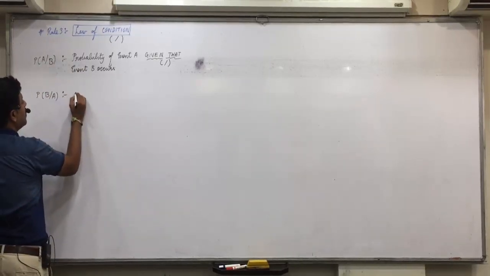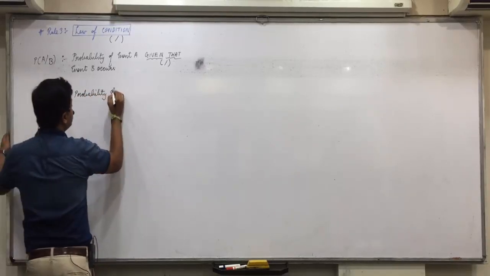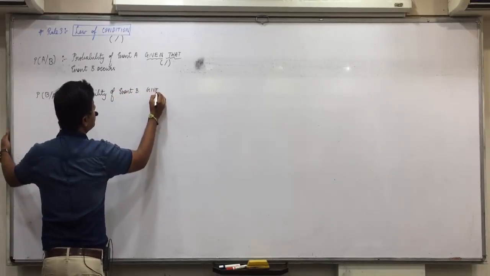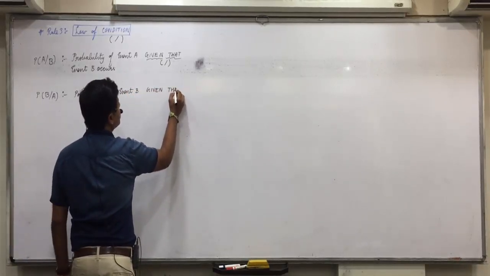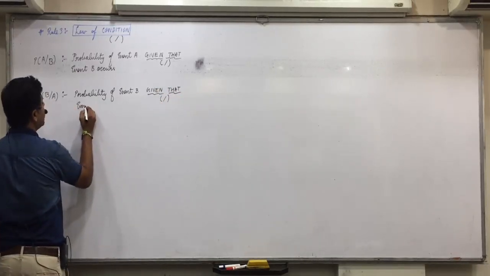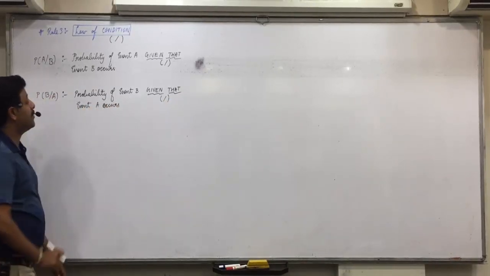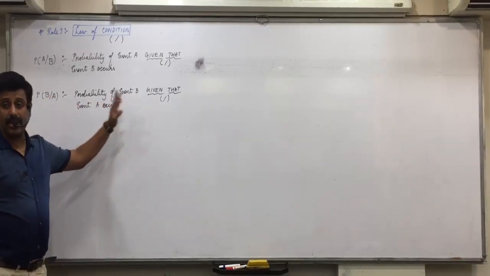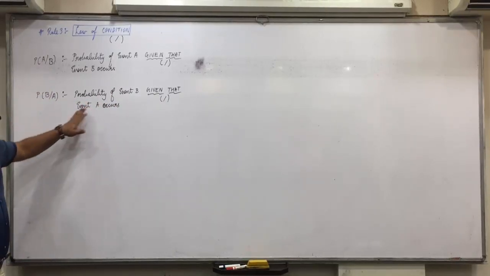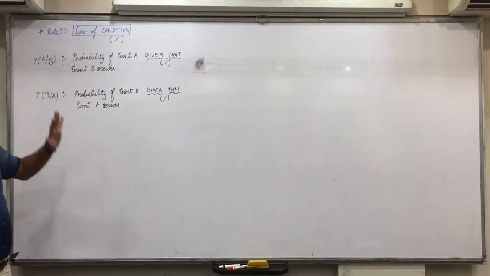Same way, probability of event B given that slash event A occurs. So here we will find probability of event B. So P(B) given that slash event A occurs is the condition. Okay. So condition is denoted in this manner.